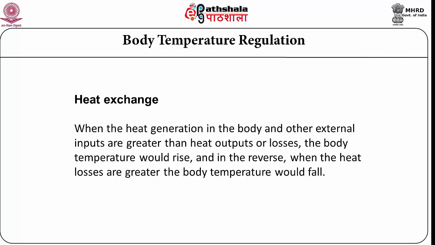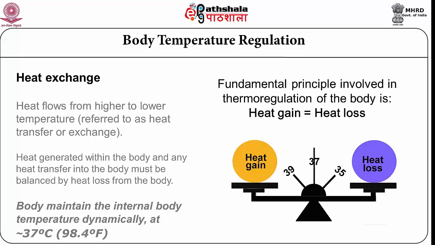So, we will discuss the different routes by which heat exchange can take place. Basically, we are saying that in order to achieve thermoregulation of the body, heat gain must equal heat loss. The picture I am showing here shows that we can vary from 35 to 39 degrees centigrade, and the midpoint is 37. When body temperature is, let us say, 37 degrees, heat gain and heat loss are balanced.